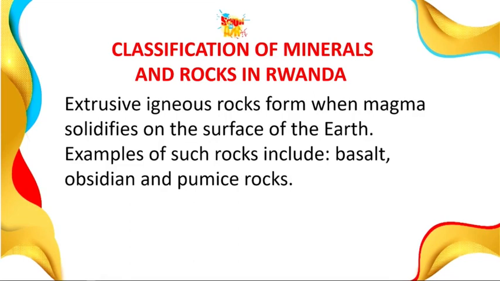So when you hear the word volcanic rock, another name is also what? Extrusive. That means something that is visible, it erupts and comes on top of our crust. So extrusive igneous rocks are formed from magma which solidifies on the surface of the earth. You find them on the surface of the earth. These are the rock mountains that you see all over. Although there are some intrusive rocks that might also have been exposed, maybe through the work of weathering that must have removed the top layer. But naturally, extrusive igneous rocks are the ones that solidify on the surface of the earth. Examples of them are basalt, obsidian, and pumice.